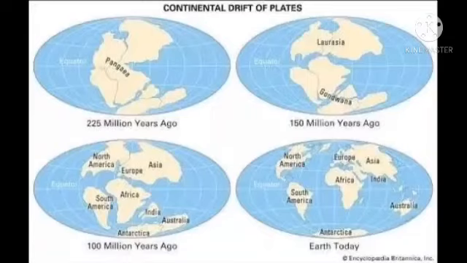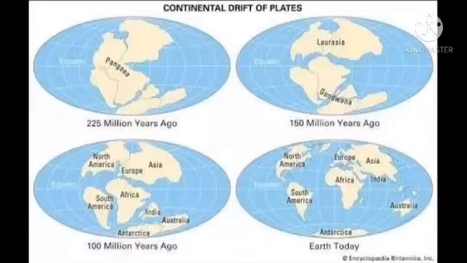Yes, the tectonic plates move slightly. That means in 1 year it will move a millimeter. So it will take millions of years to move the earth. So our tectonic plates are moving. That is the main reason the supercontinent split into 7 continents.